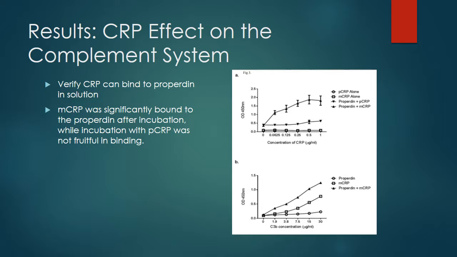The second half of the test used an increasing C3b concentration, C3b being the part of the complement system where properdin and CRP are supposed to bind. The addition of C3b and increase in it, along with the increasing trend in the optical density, shows that all three are interacting with each other.